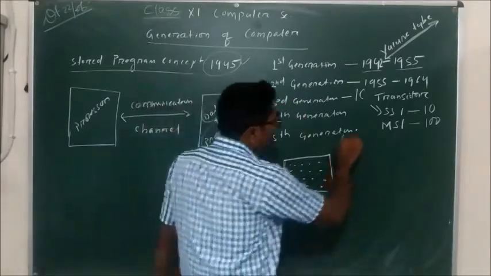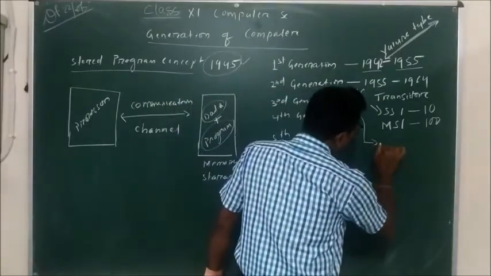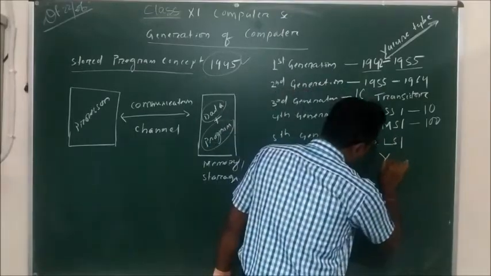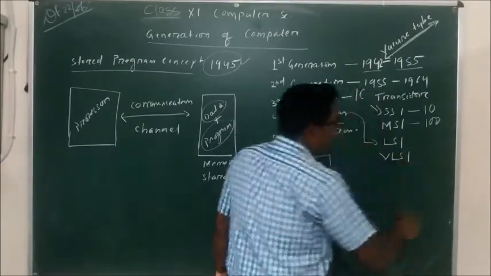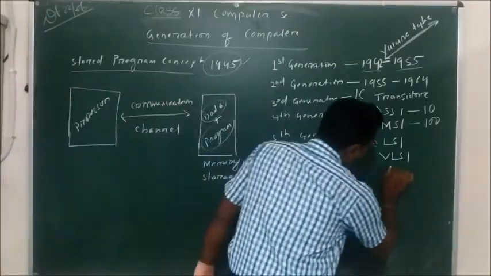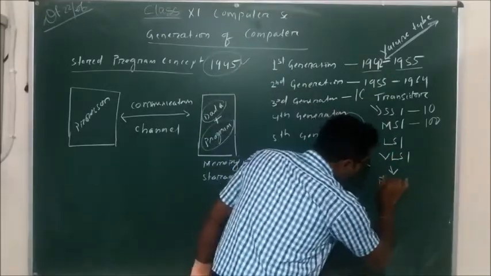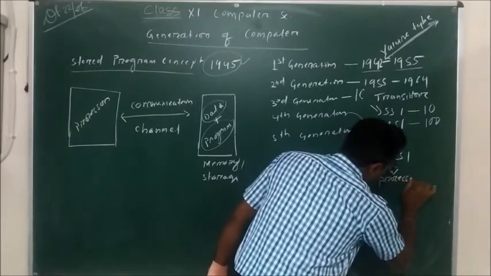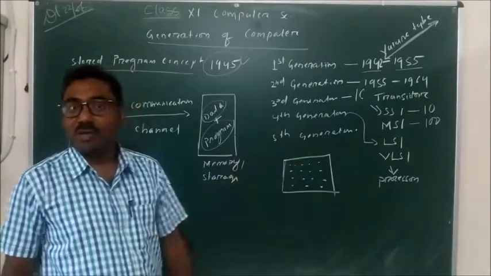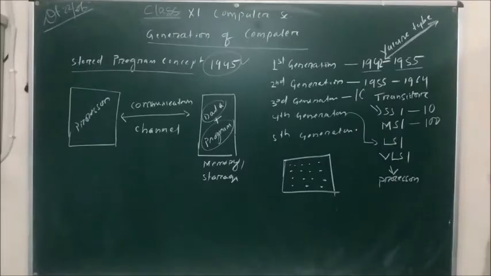Now in the fourth generation computer, the same IC has been used, but here we are using two kinds of integration, that is LSI, large scale integration, and VLSI, very large scale integration. This kind of IC is also known as a processor. Whatever microprocessor or processor or CPU we are using nowadays is nothing but a large scale integration and a very large scale integration.